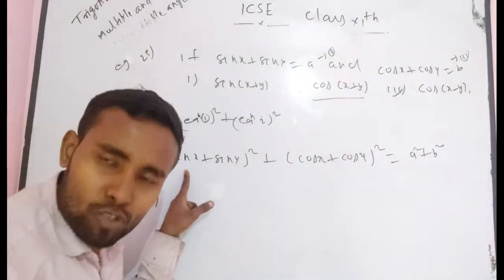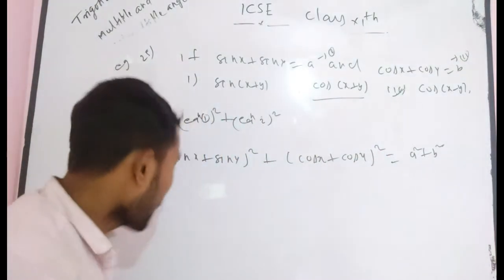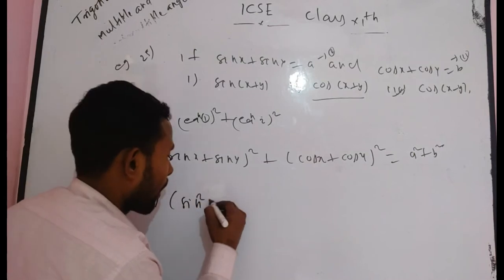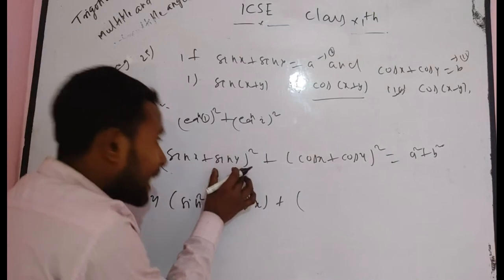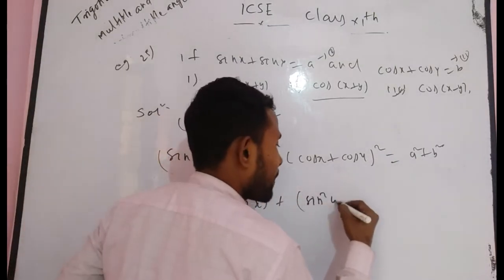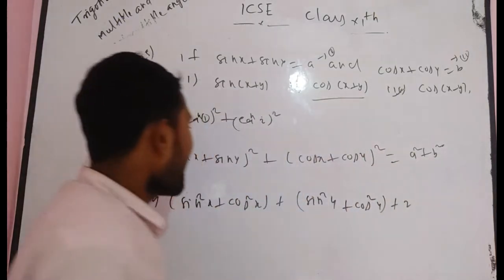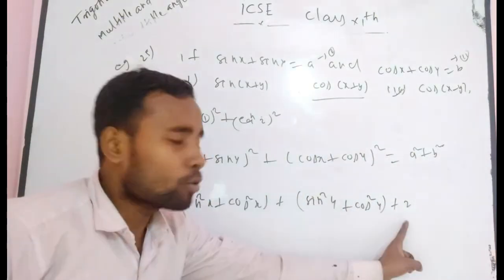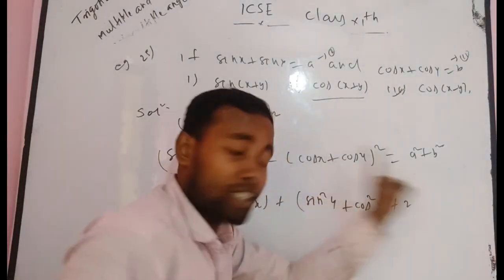Here there is a term sin square x, and there is also the term cos square x. If you take them near to each other, I want to write directly for you. I want to save your time. Again, here you can write sin square y and cos square y, plus 2 times. Here there is a term which is involved by 2. That means 2 sin x into sin y. Here you get 2 cos x into cos y.